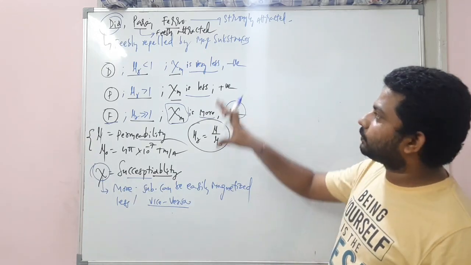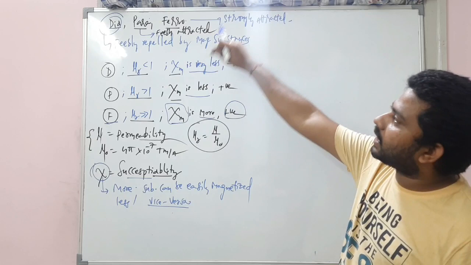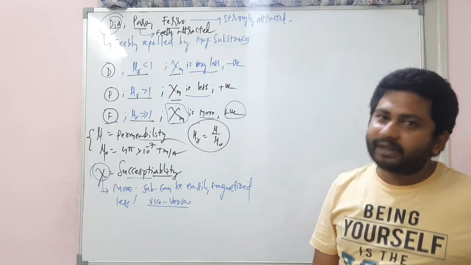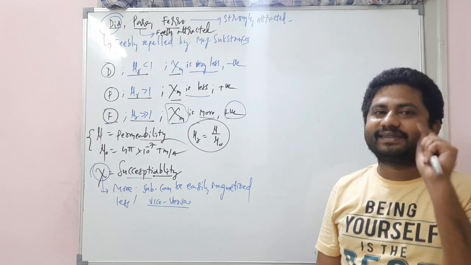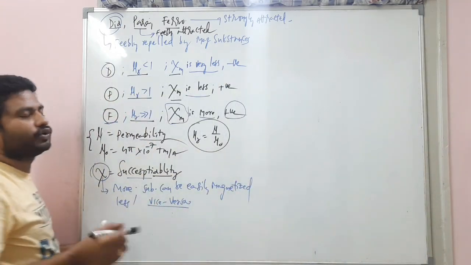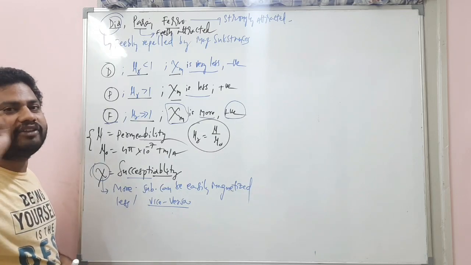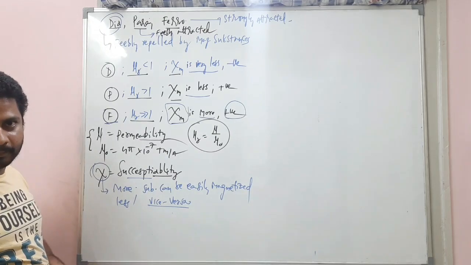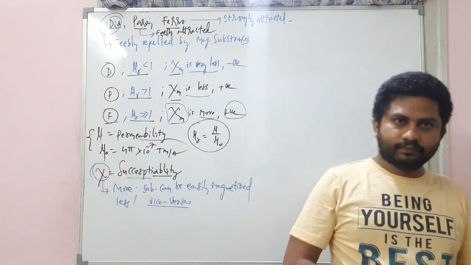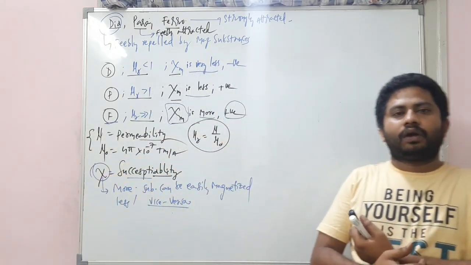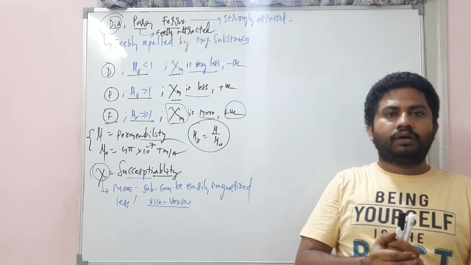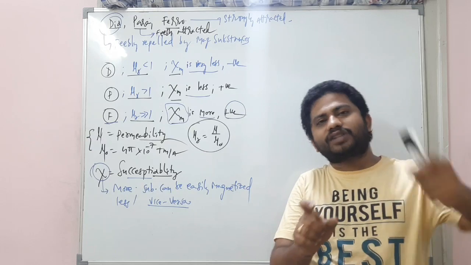Right? So that's the concept of dia, para and ferromagnetic substances. Okay, clear my dear students? I hope you understand. Now, before we move to the next topics, and here itself you should understand one very, very important thing. How will magnets lose their magnetism? On heating the magnet, it will lose its magnetism.